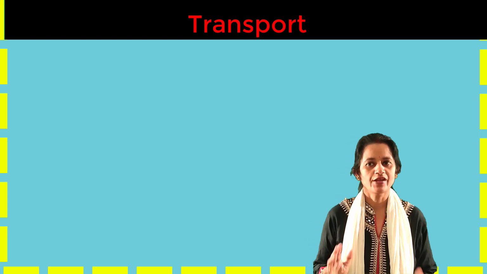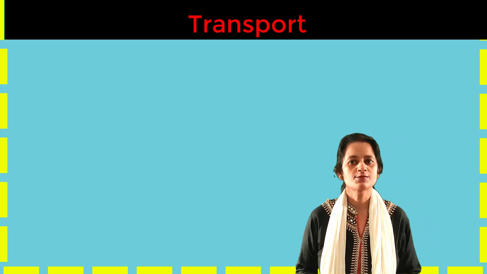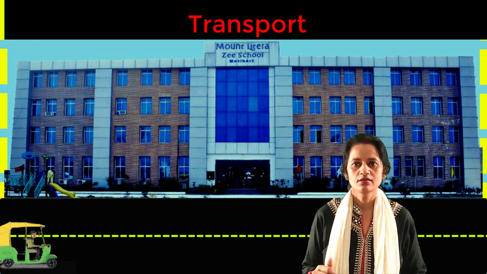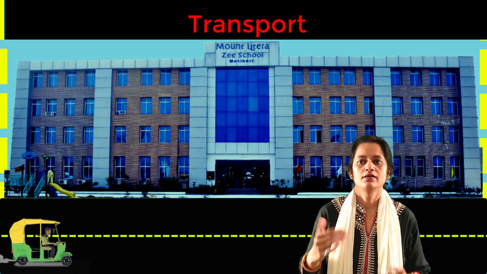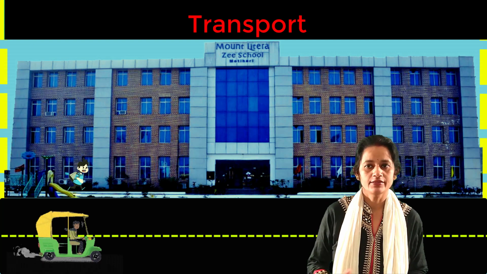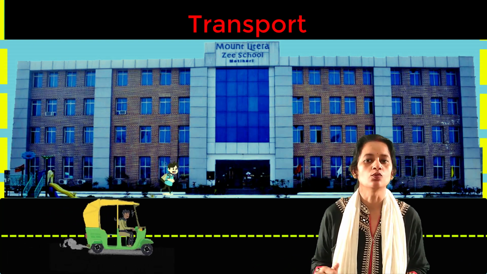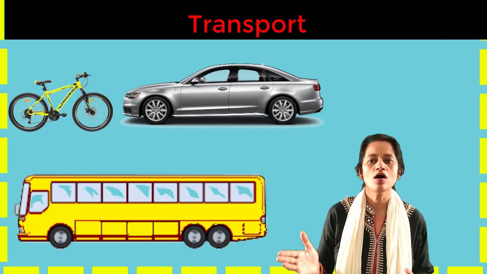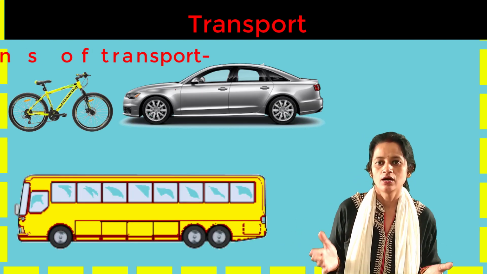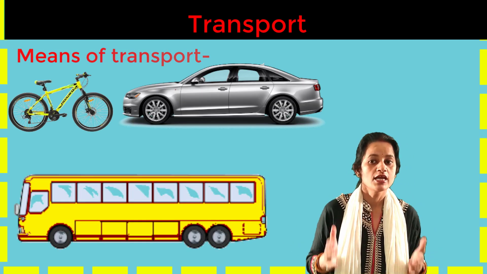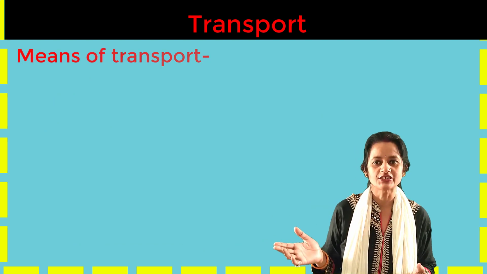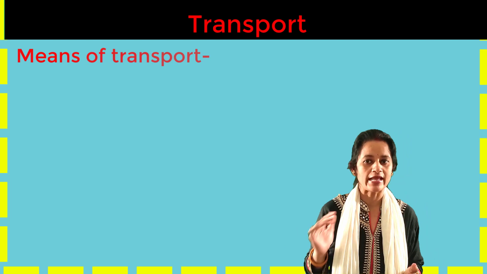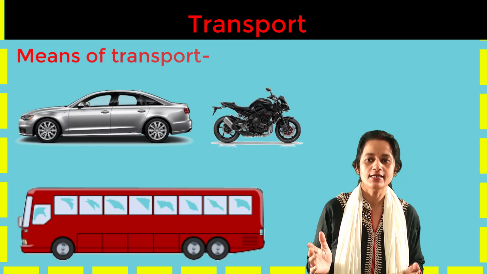We use transport every day. You are using transport to come to your school. Some people may come by auto rickshaw. Some people may come by taking a walk if their house is very close by to the school. So you see that a bicycle, car, bus, all are means of transport to come to the school. But if you have to go out of station, how will you go? You will have to take means of transport like car, bus, motorbikes, etc.